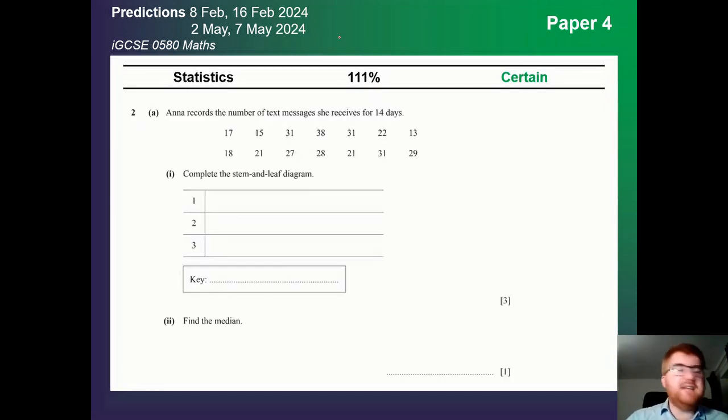On to statistics, again another topic which appears on both papers quite often. And here we have a stem and leaf diagram. I mentioned it again, it does come up often. But be aware you could have box plots. That's also a key topic, as are histograms. Cumulative frequency, less so in the last year or so. But again, you need to know how to plot these and interpret them.